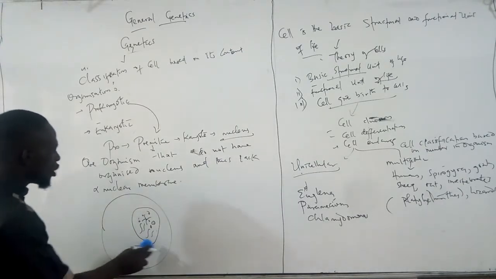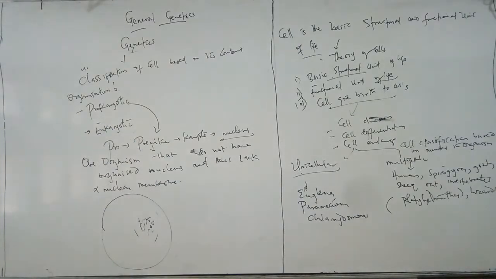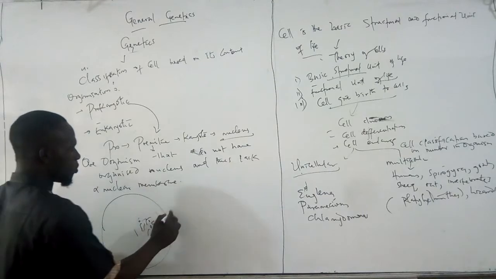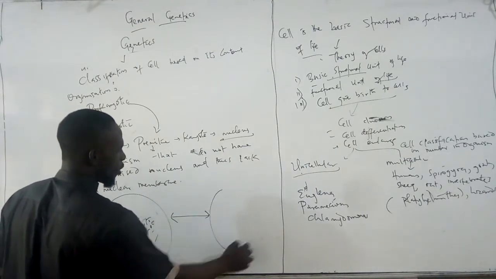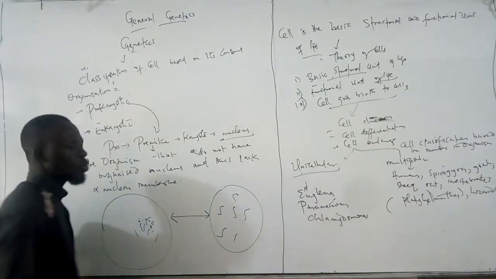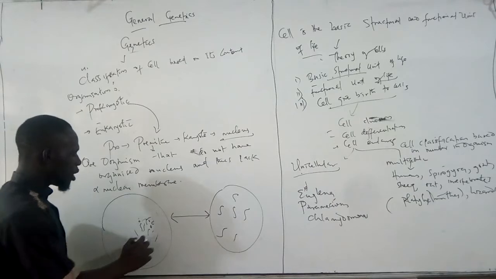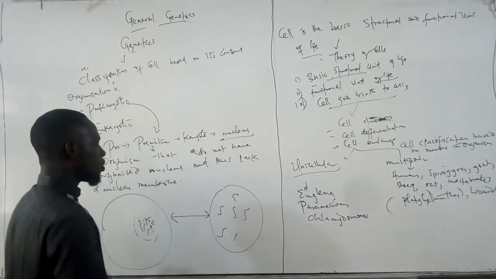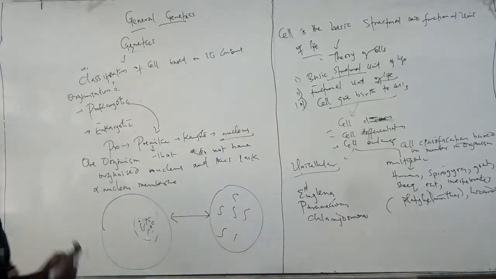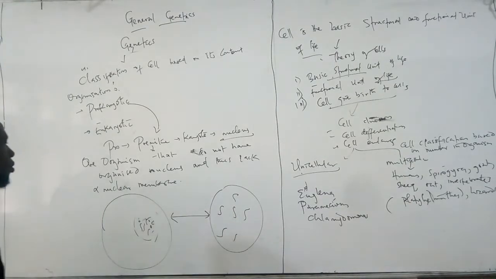So that is why we say they do not have. So you will now see them falling out to be this shape. You now see the content like this scattered inside the cytoplasm. So this simply tells you that they do not have an organized nucleus, and they do not have a membrane-bounded organelle. The contents are not bounded by a membrane, so they are left scattered around the cytoplasm.